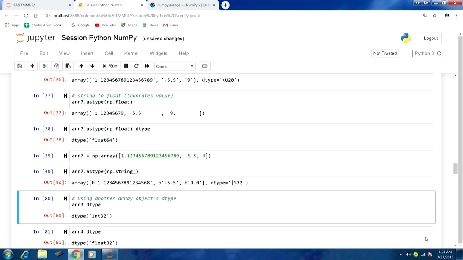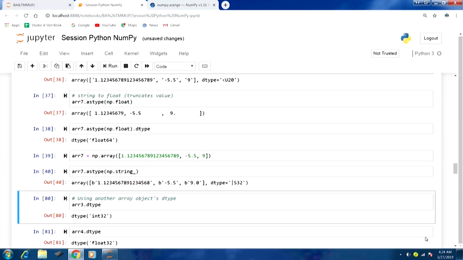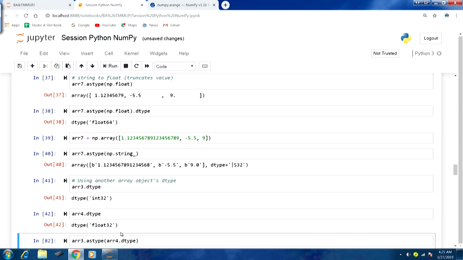Now, there is another way to use data types. We might have created array objects earlier, and we would like to keep the same data type which we had used for those earlier array objects. That can also be done. Let us take the example of array 3. array3.dtype, the data type in this case, is int32, and array4.dtype, the data type in this array object, is float32.